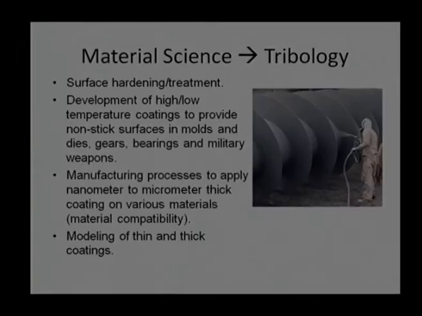Coming to material science, I can say material science has changed tribology significantly. By changing the surface properties, we can change wear behavior many times over. By just a coating of a few microns on the surface, surface life can be enhanced significantly.